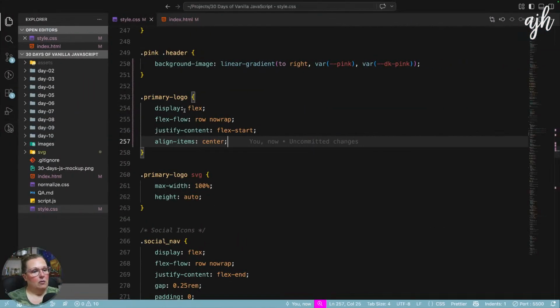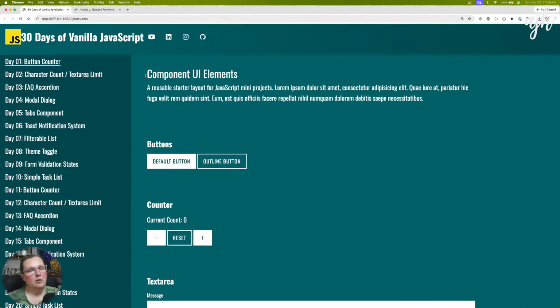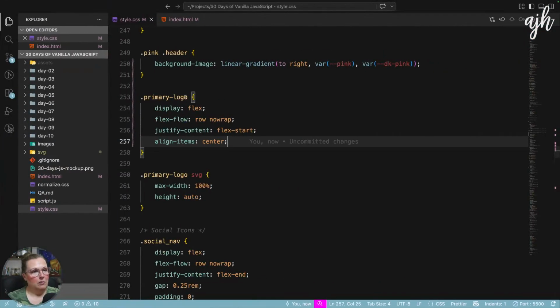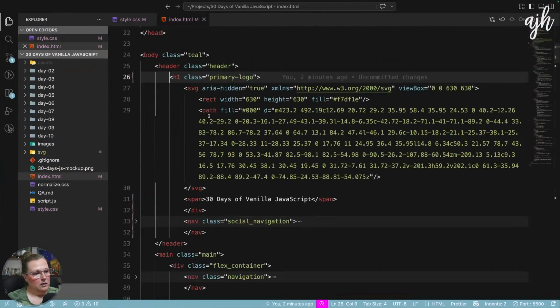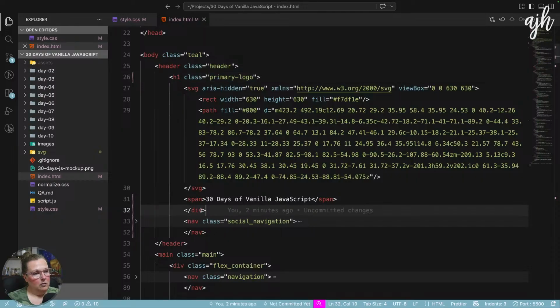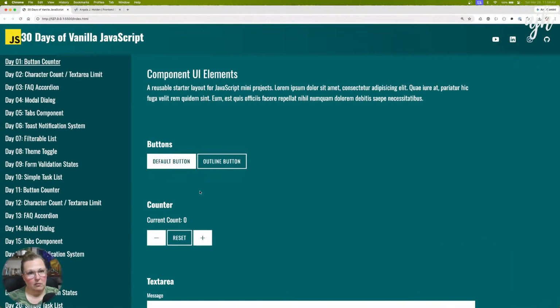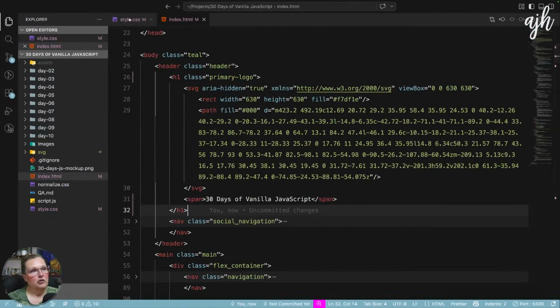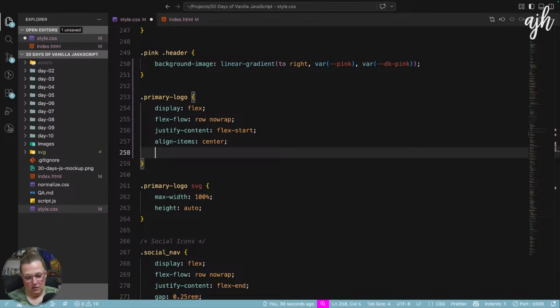And then what else do we have going on here? Clearly something got screwed up. That's no problem. We can fix that. Oh, hang on. There we go. I think that'll fix it. There we go. Okay. And then let's change, oh, I think we need a little bit of gap there, and we'll change the size. I'm just going to do 0.5 rems. We'll see if we need to do anything else.